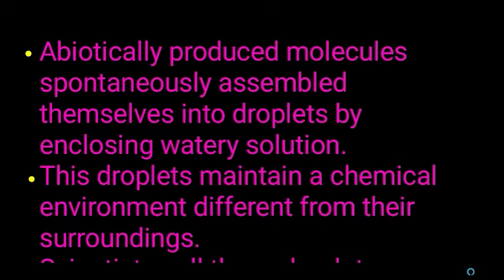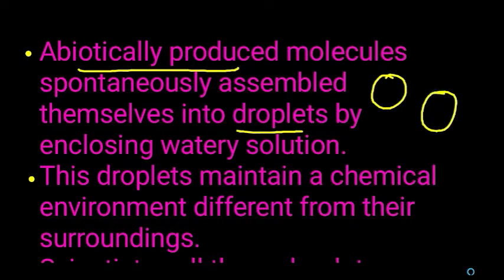We already learned in the last video that according to the theory of chemical evolution, the organic molecules originated from inorganic chemical substances. Those organic molecules are produced abiotically, so they are called abiotically produced molecules. They have the capacity to assemble themselves spontaneously into droplets, and while forming a droplet, it encloses a watery solution inside it.